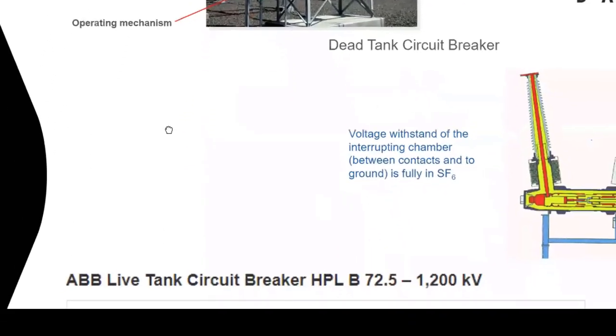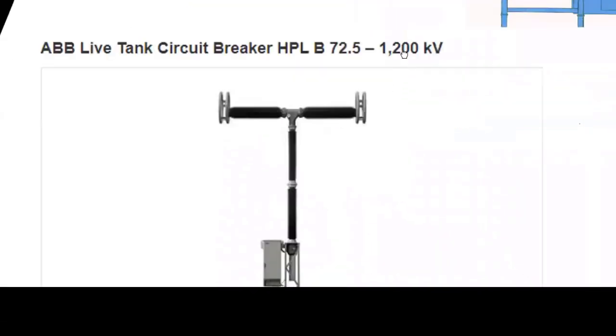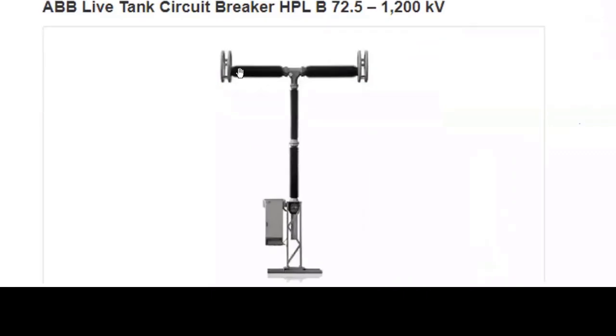Now, live tank circuit breaker. In a live tank circuit breaker, the interrupting chamber is at line potential. Here your main conductor comes and connects, and the other side of the circuit is connected here, and these are the interrupting chambers. This is a supporting insulator for the breaker. Here is the mechanism box, and your mechanism is connected through this.